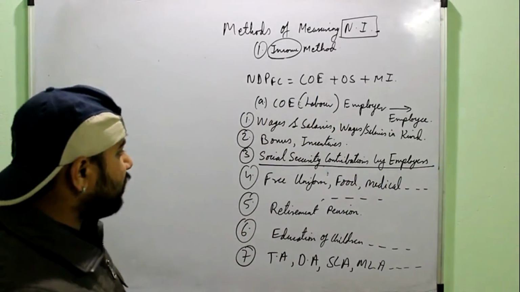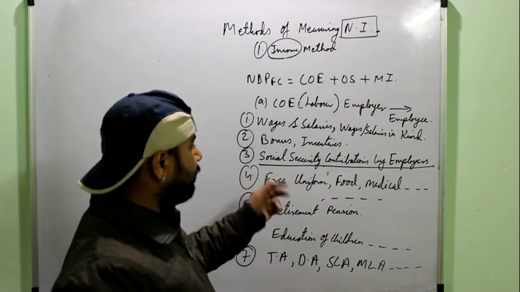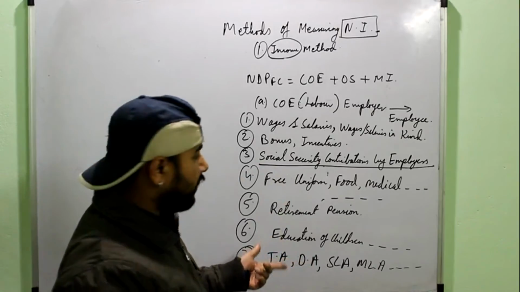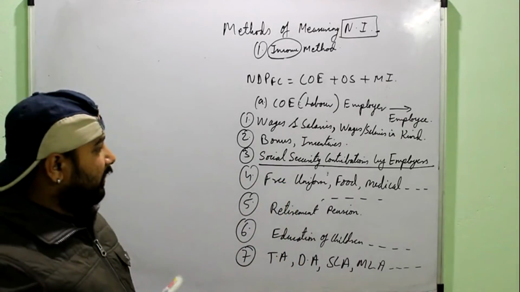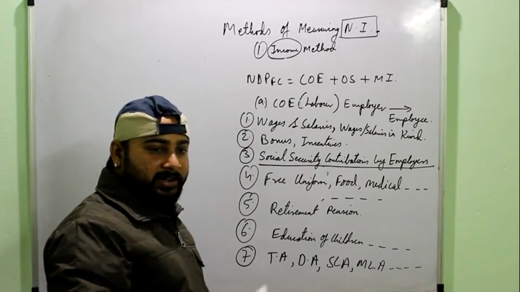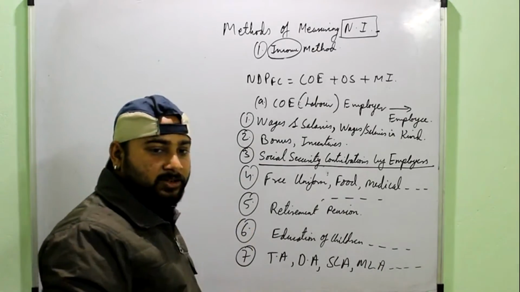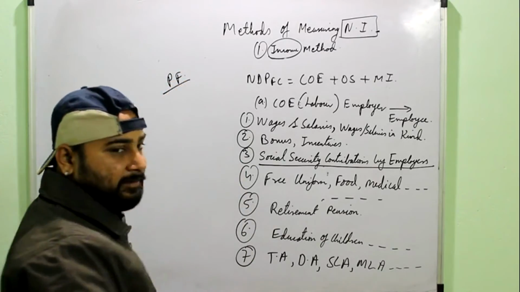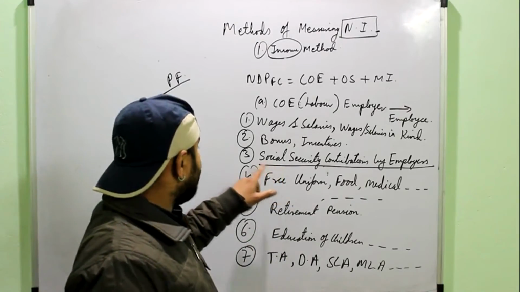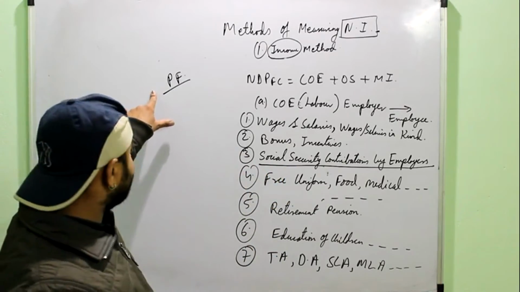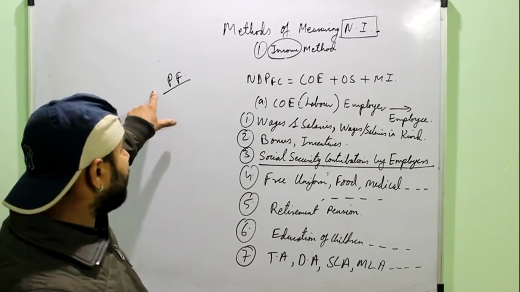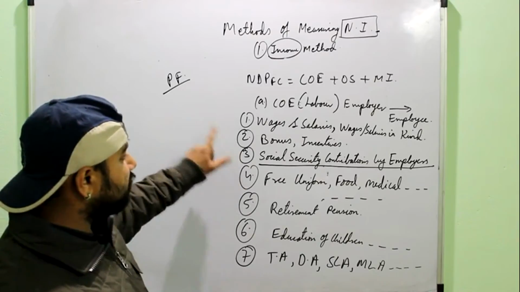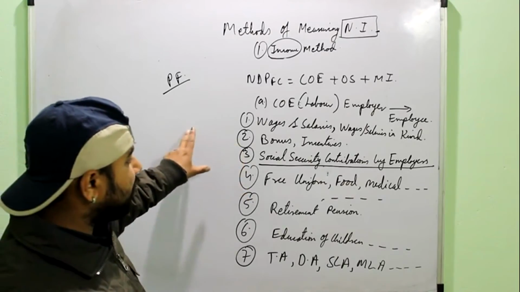Social security contribution by employers, or it could be written as the contribution by employers to the social security schemes, or social security schemes contributed by the employers. It means what amount the employer is contributing for the employee in a social security scheme. Like for example, if you talk about the PF, Provident Fund, then if you are aware, suppose from employee salary 1000 is being deducted for PF, then the organization also has to pay 1000. So that is a contribution to the social security scheme, or maybe some insurance or other thing.